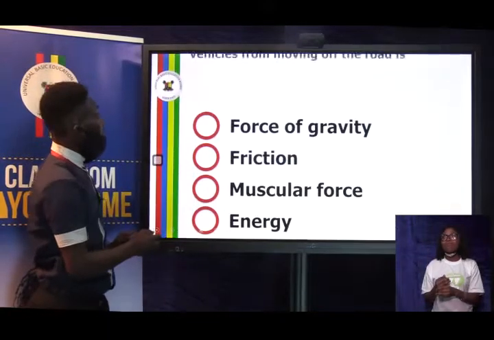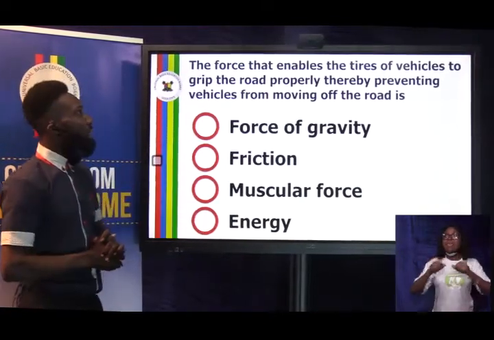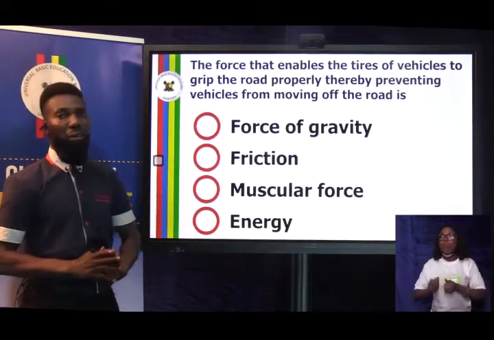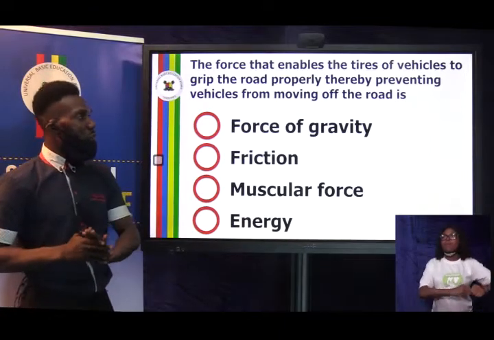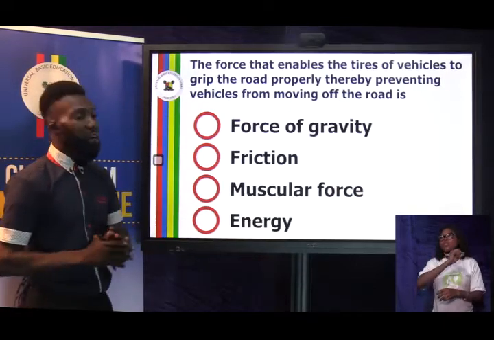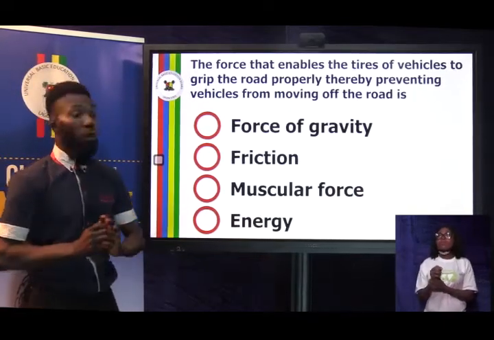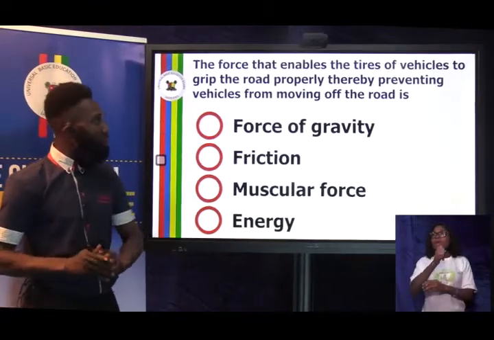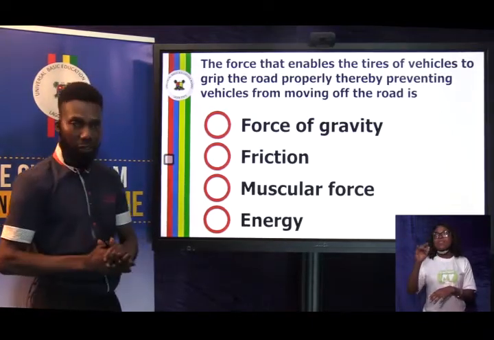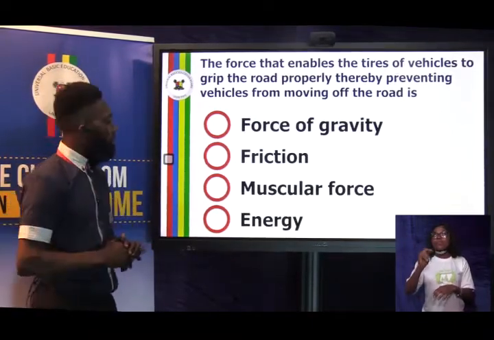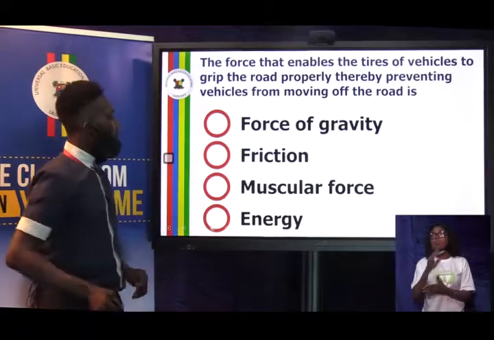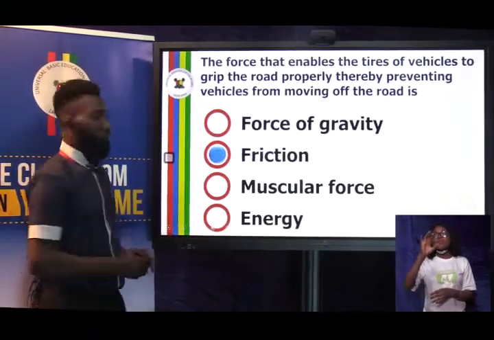Next question: the force that enables the tires of vehicles to grip the road properly, thereby preventing vehicles from moving off the road, is dash. Options: A, force of gravity. B, friction. C, muscular force. And D, energy. What's the answer? The correct answer is friction.